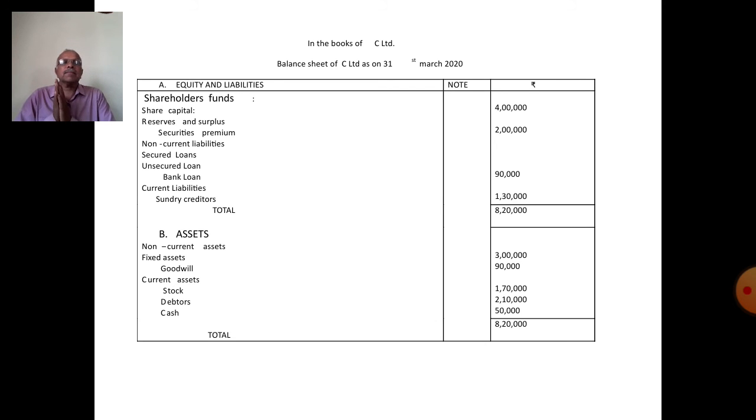First column liabilities. Second column note. Third column amount in rupees. Here first column shareholders fund.